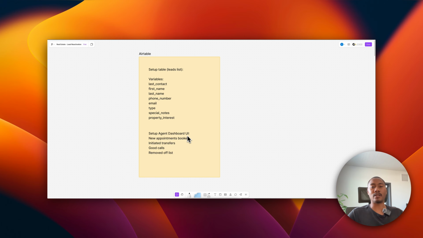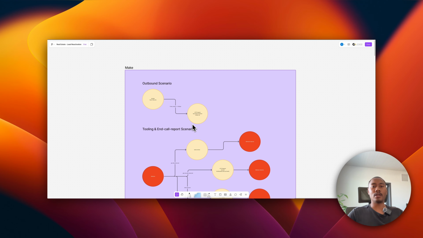Next up is how we're going to actually set up the automations in Make. There's going to be two core scenarios. One's going to be used to trigger the outbound call, and the other one's going to be the tooling and end call report scenario. The outbound scenario will be connected to Airtable, which will search the records to see if there are any leads that it's been over 30 days since we've contacted them. If the last contact is greater than or equal to 30 days, that's when we're going to trigger an HTTP request out to create a call, right?